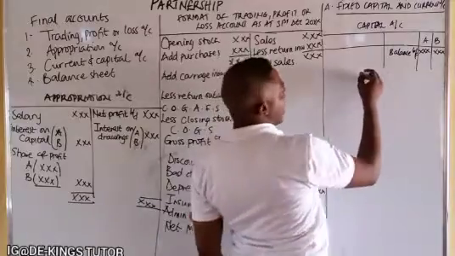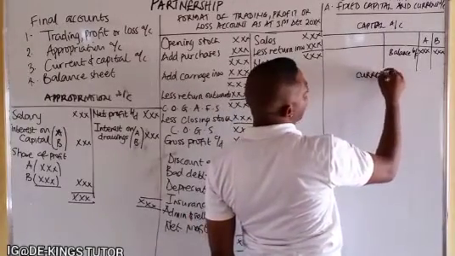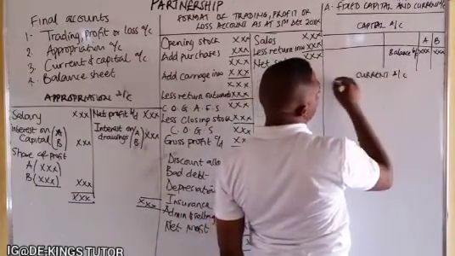Then you open another account called the current account.